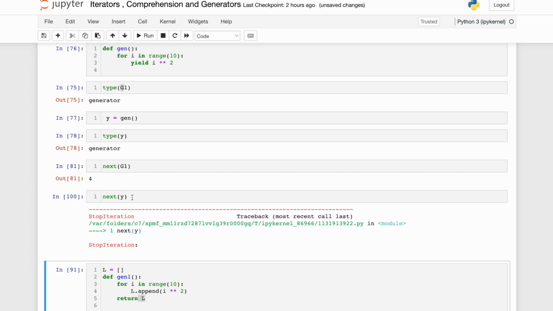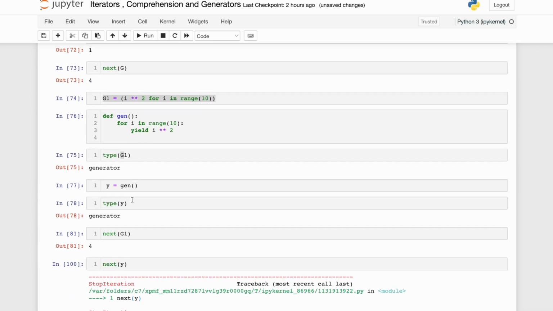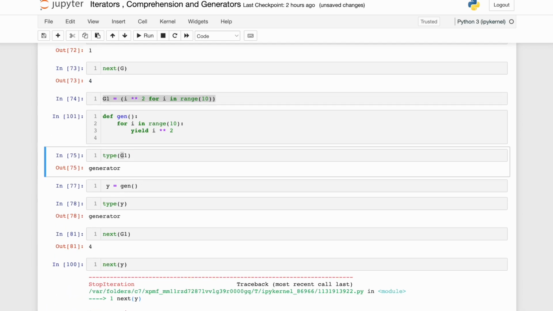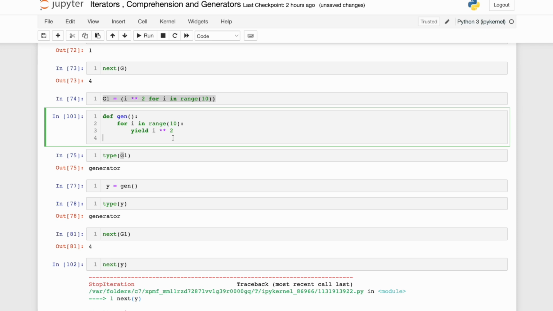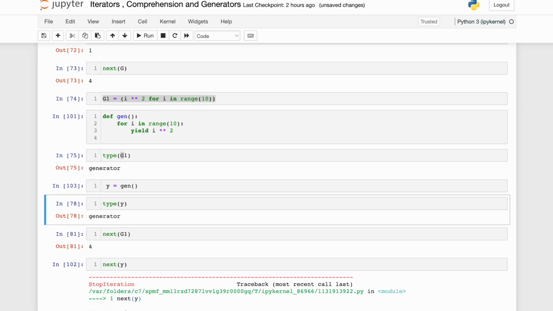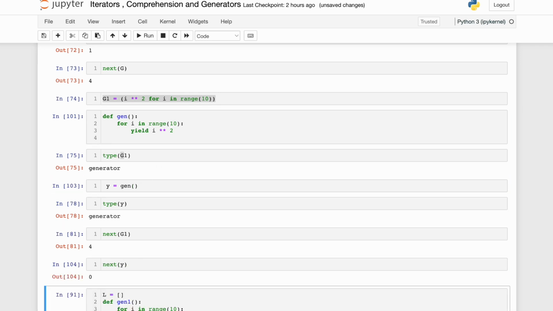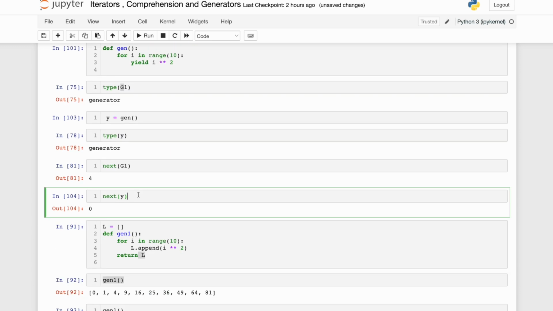If I have to execute it one more time, I have to define this generator object again and start once more. If I do a next y over here, it will start going through the loop again. So generator functions, like generator comprehensions, are one-time use, right?